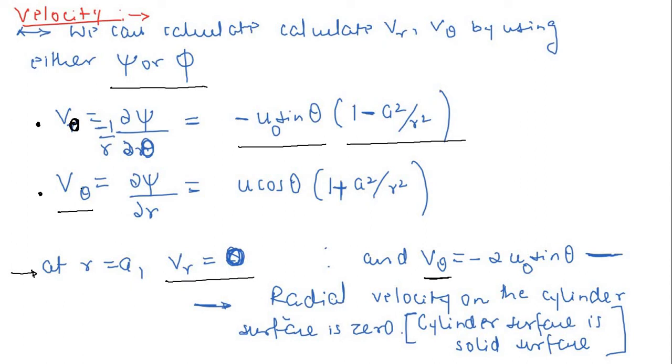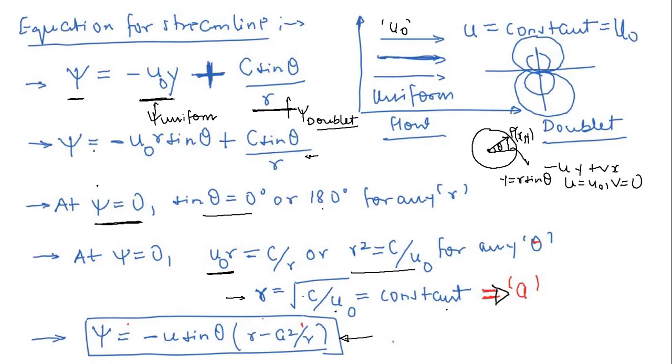Somehow I confused these two things, and this is, I think, your VR term. And very obvious that this VR is actually this one, and this v theta is actually this one. So just try to figure out these two equations, and let me check what the situation is here. Okay, if you differentiate this